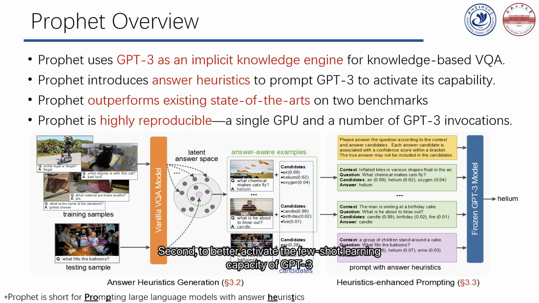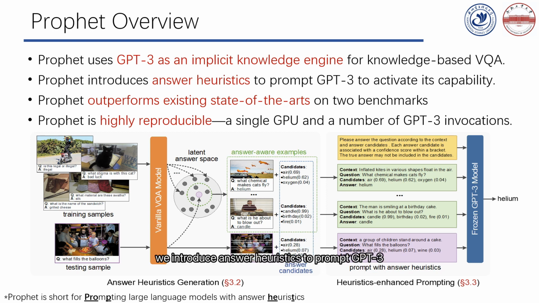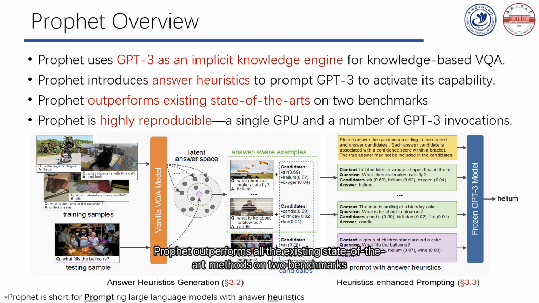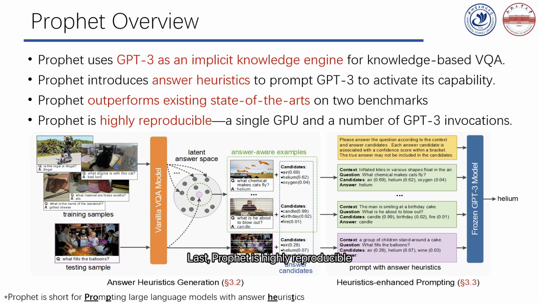Second, to better activate the few-shot learning capacity of GPT-3, we introduce answer heuristics to prompt GPT-3. Third, extensive experiments show that PROVIT outperforms all the existing state-of-the-art methods on two benchmarks. Last, PROVIT is highly reproducible. All we need is a single GPU and a number of GPT-3 invocations.